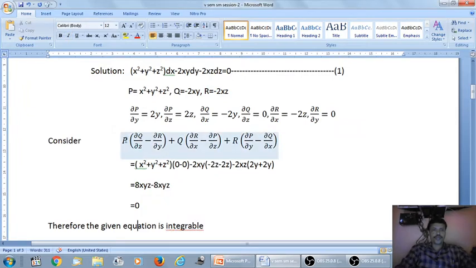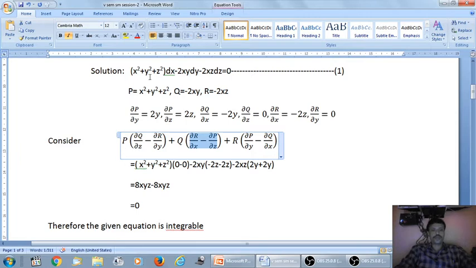Consider p into (del q by del z minus del r by del y) plus q into (del r by del x minus del p by del z) plus r into (del p by del y minus del q by del x). And this is the integrability term. Apply the respective values.